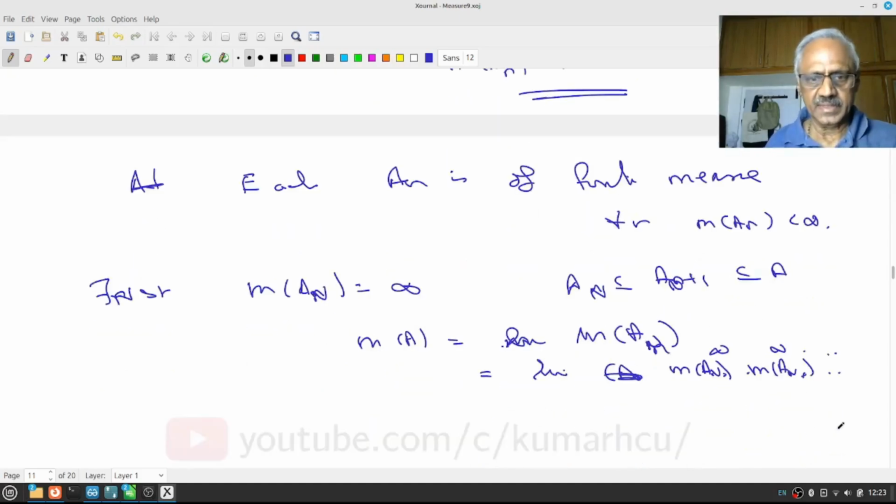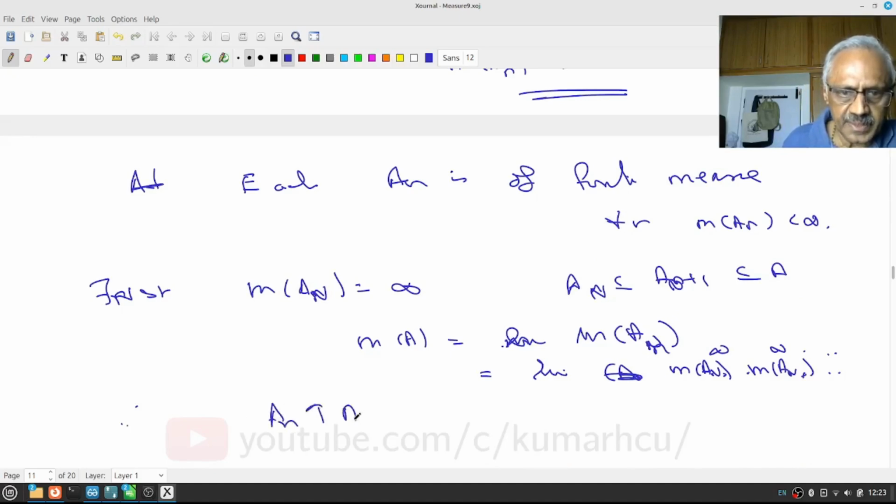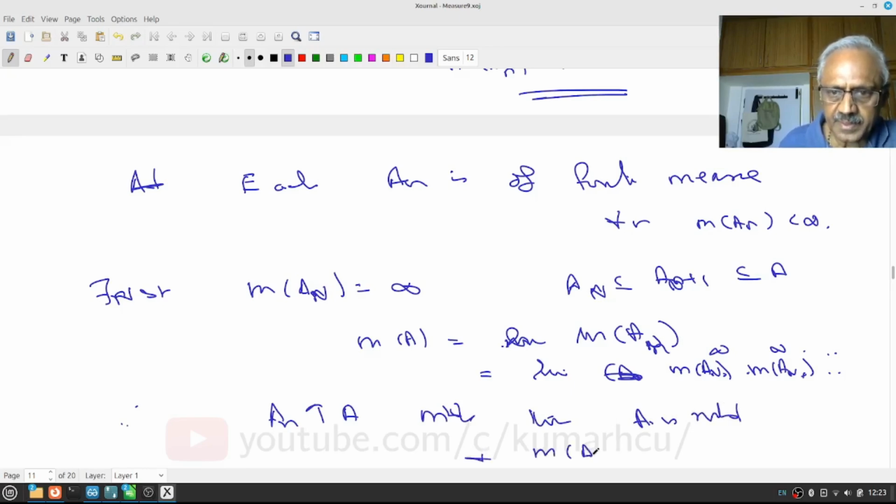So in either case we have shown that if the An's are all measurable and increase to A, then A is measurable, and measure of An increases to measure of A.